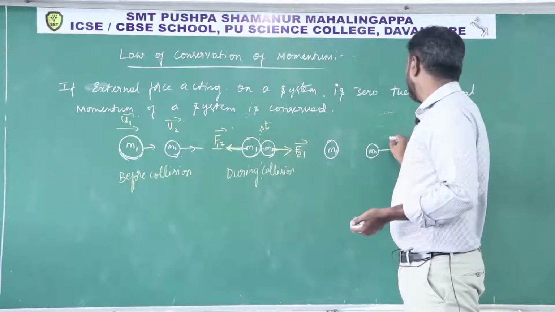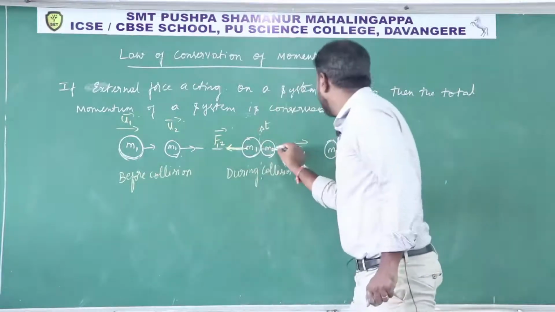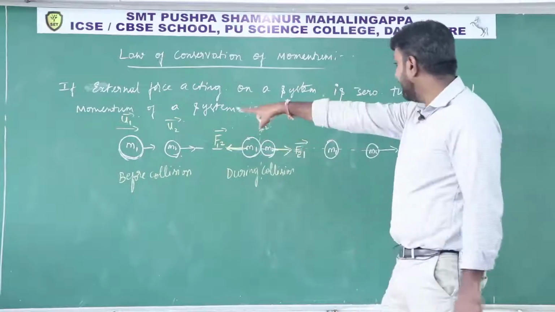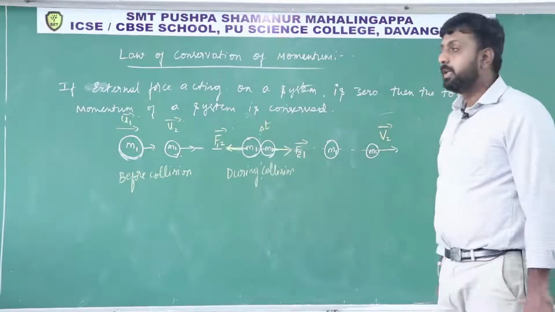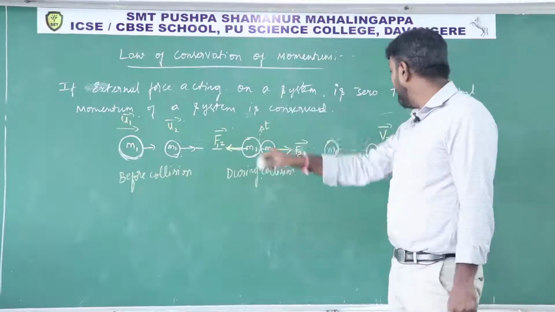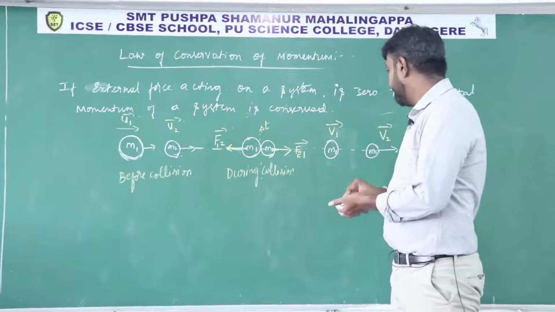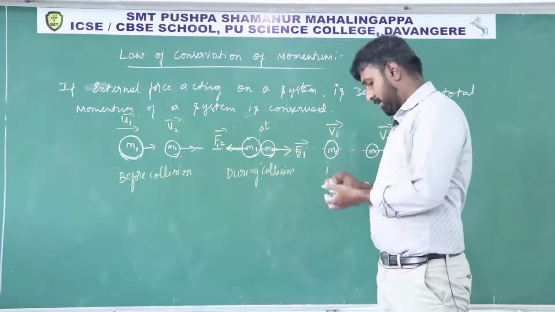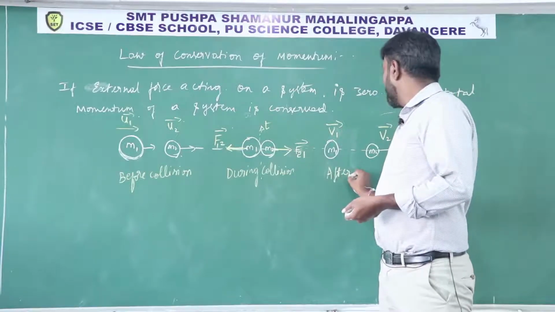This m2 will move with a different speed than earlier. It was earlier moving with u2, and its final speed becomes v2. It was moving with u1, and finally it will move with speed v1. This is what I can write after collision.